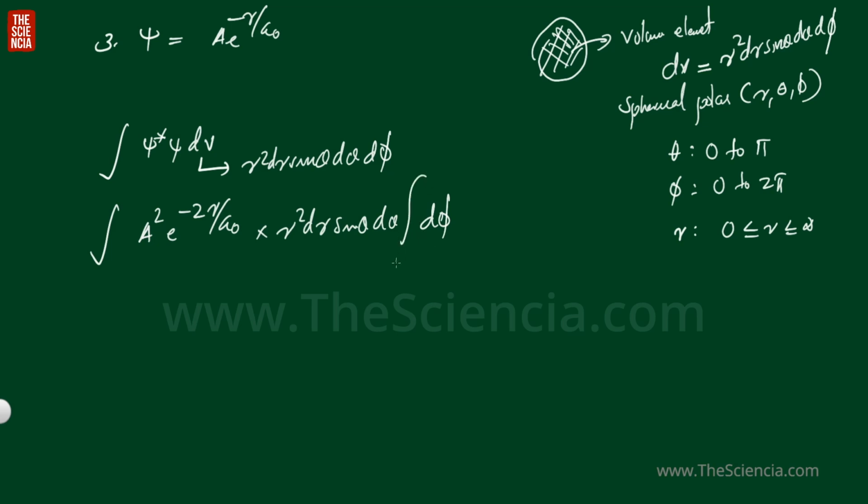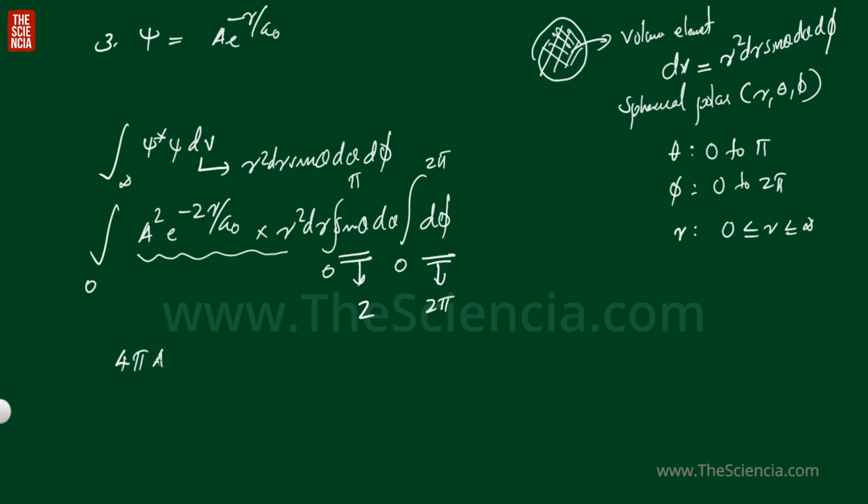So we have to integrate d phi from 0 to 2 pi, sin theta d theta from 0 to pi, and r from 0 to infinity. And I think you know the value of the integral over d phi: it will be 2 pi, and the integral over sin theta d theta will give a value of 2, and the remaining part is this one only,